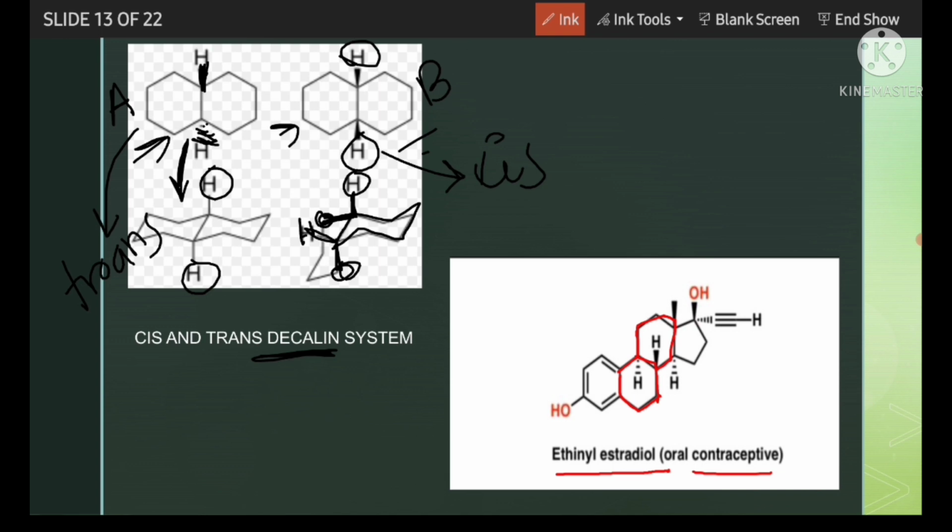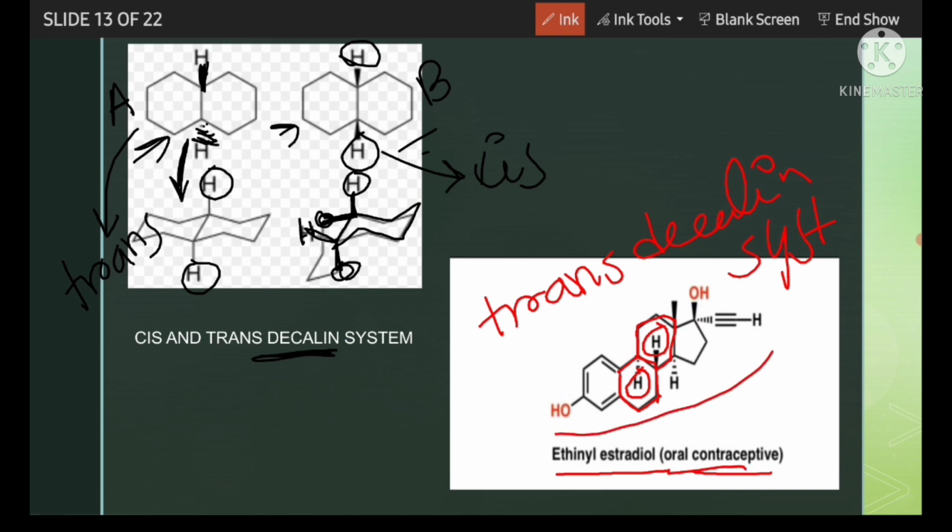This is like a decalin system, but here the hydrogen is below, here the hydrogen is above. So which type of system will it be, cis decalin or trans decalin? Trans decalin system. So in this particular oral contraceptive, the structure is shown here. A decalin system exists in the structure, and that is basically trans decalin. So it is a practical example of this.